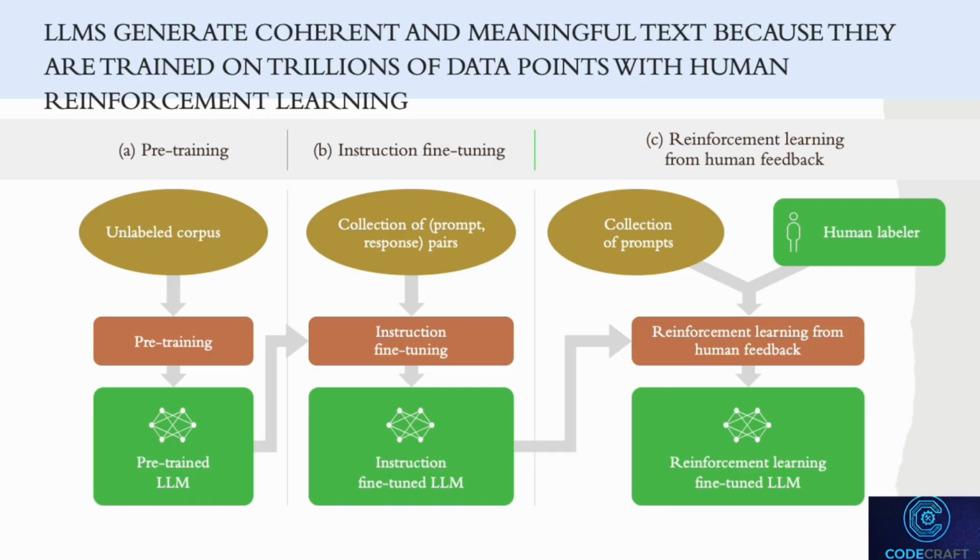So, by going through these three steps, learning the basics, practicing with specific instructions, and refining with human feedback, the model becomes incredibly powerful and capable of generating text that's not just accurate, but also meaningful and contextually appropriate.